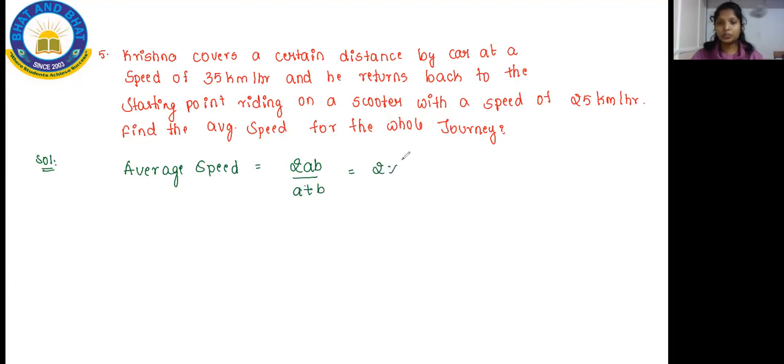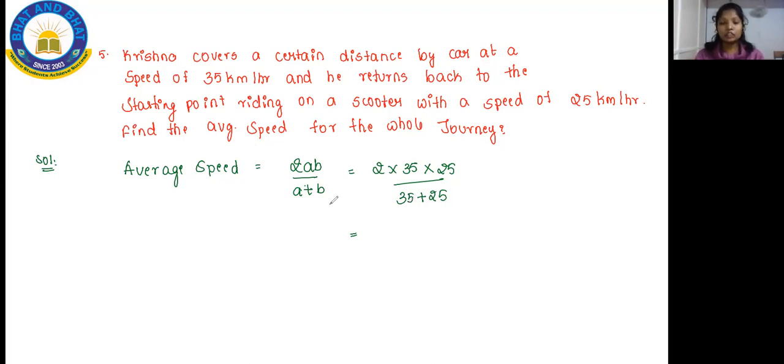So here, 2 into what is the first speed? 35. What is the second speed? 25. Divided by 35 plus 25 you will do. So multiply the numerator: when you multiply 25 into 2, you will get 50. So 50 into 35, you will get some number, and that should be divided by 35 plus 25. Whatever answer you get will be the average speed for the whole journey.